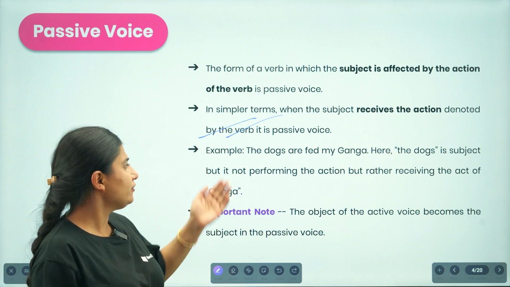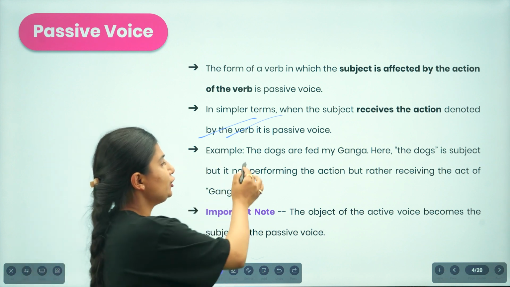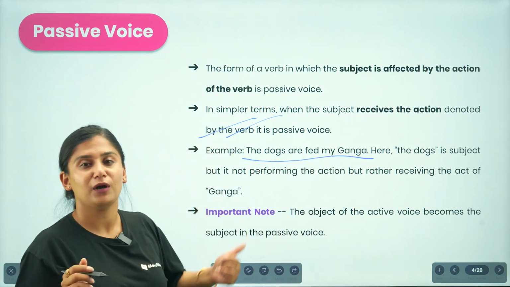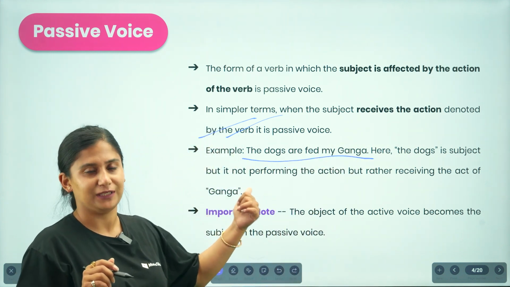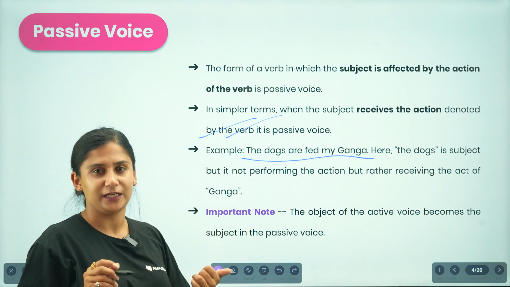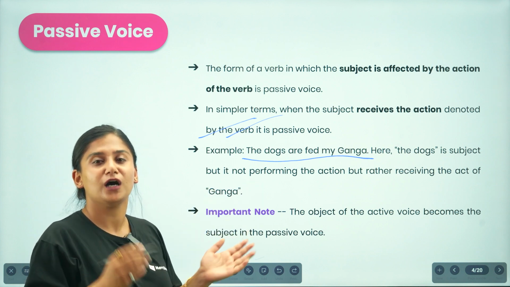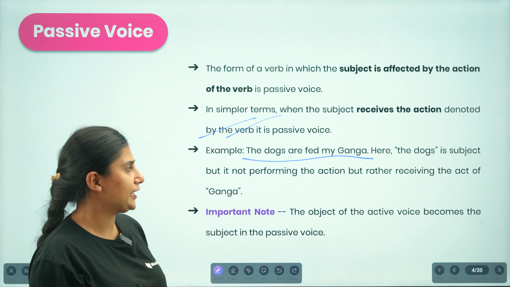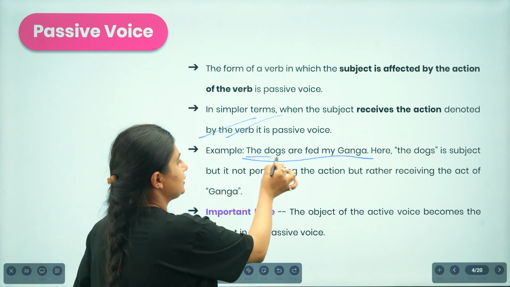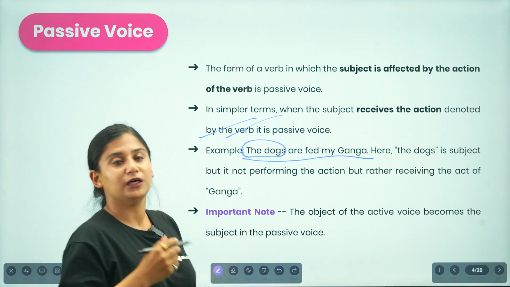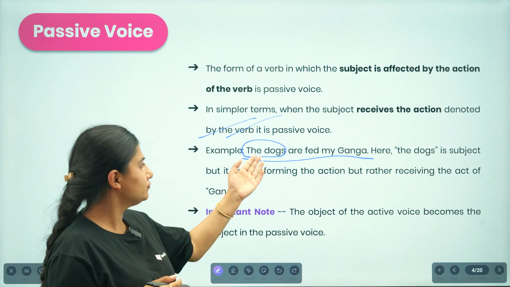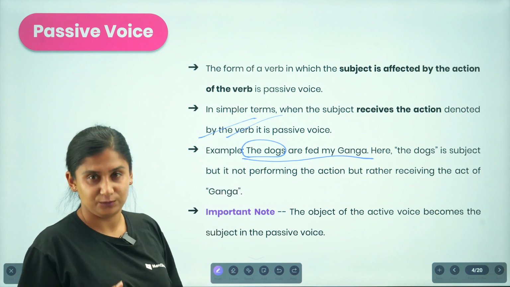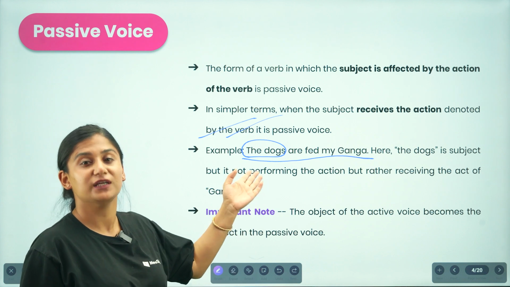Okay, so here for example, the dogs are fed by Ganga. Beforehand I mentioned the active voice of the same example, that Ganga feeds the dogs, right? In the previous one, Ganga was performing the action of feeding, but over here in this sentence, the dogs, the word that was object beforehand, turns out to be the subject.